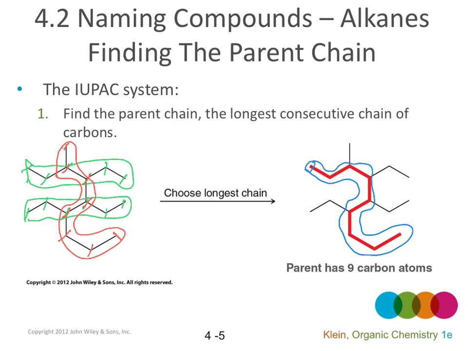It is 1, 2, 3, 4, 5, 6, 7, 8, and 9 carbons. This one is the longest carbon chain in this molecule. So the parent chain in this molecule has 9 carbon atoms.